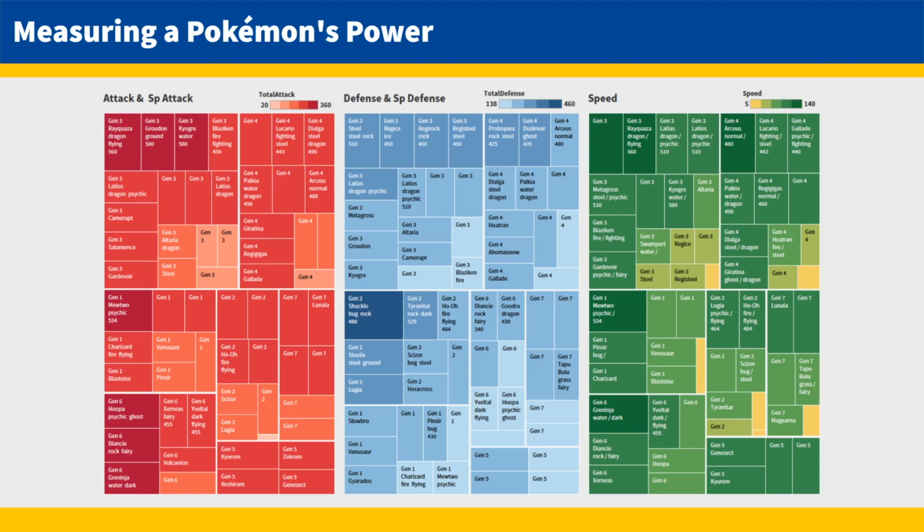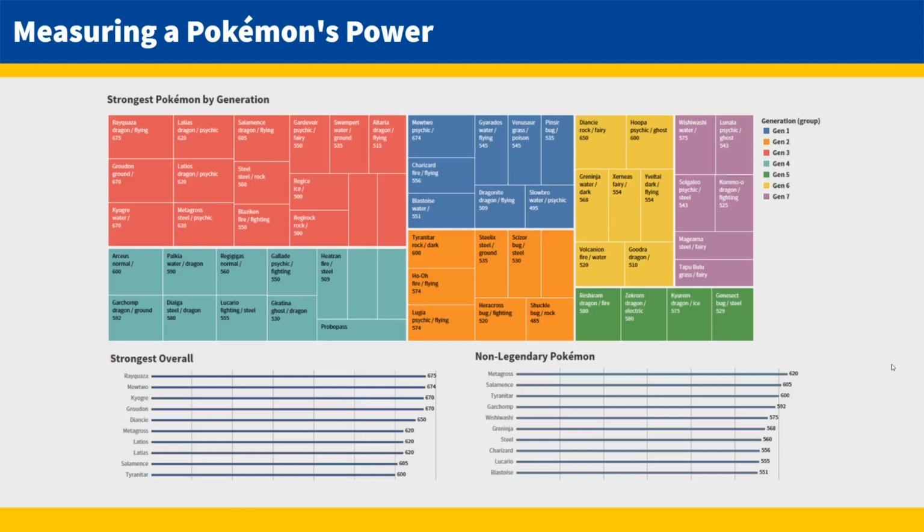We can see from this chart that depending on the stat that we're looking at, we get very different results for the top Pokemon in almost every generation. However, we need to look at these stats as a whole. To do that, I created another calculated field that took all the attack, defense, and speed stats and combined them. I created this dashboard to showcase the strongest Pokemon of each generation and the strongest Pokemon overall.